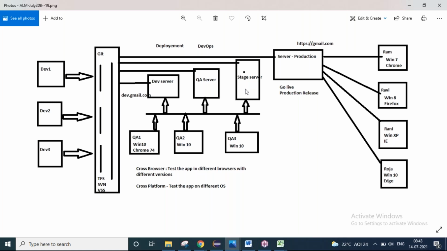When you are conducting manual testing, there will be different testings. I gave you one classification: functional testing and performance testing. Again, in functional testing you will have so many things. When I talk about the contents of this training, I'll tell you what I'm going to cover as part of manual testing and what I'm going to cover as part of automation testing.